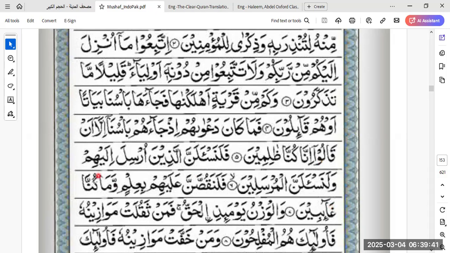So what you do is just kunna and ghaibin. Just go ahead and break it down. What is the ismu kana and khabaru kana? Khabaru kana here is what? Ghaibin, and it is mansub. All right.